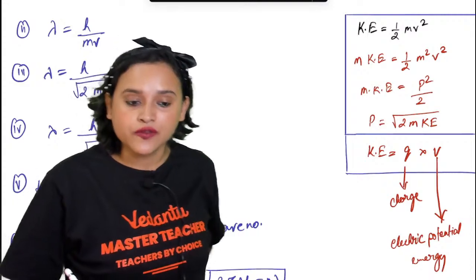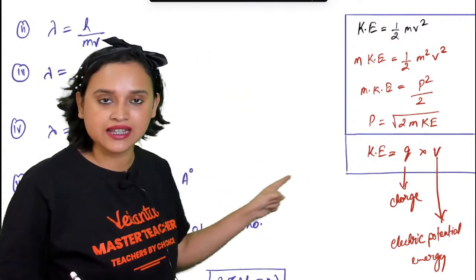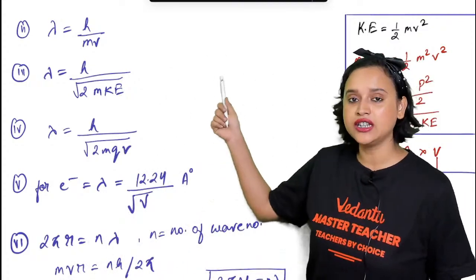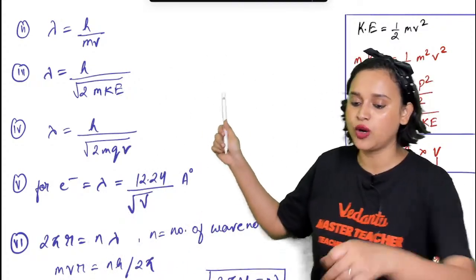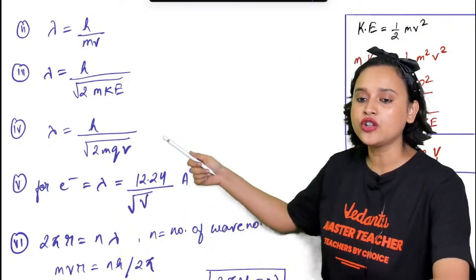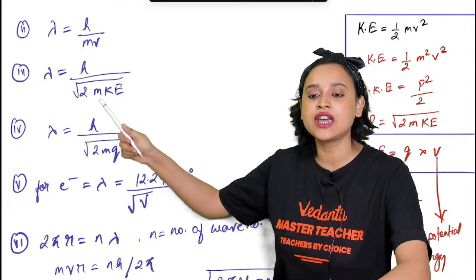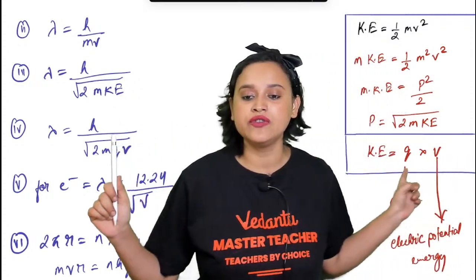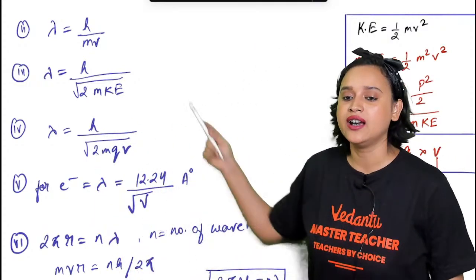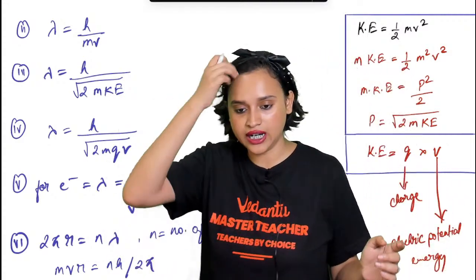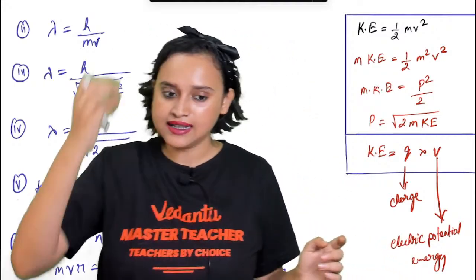So here, from this formula, KE is equal to QV, what are we doing? In the fourth formula, we have the square root of 2mKE, but instead of KE, I can write it as QV, right? So what have I done? h divided by root over 2mqV. Got it? Is this clear now?